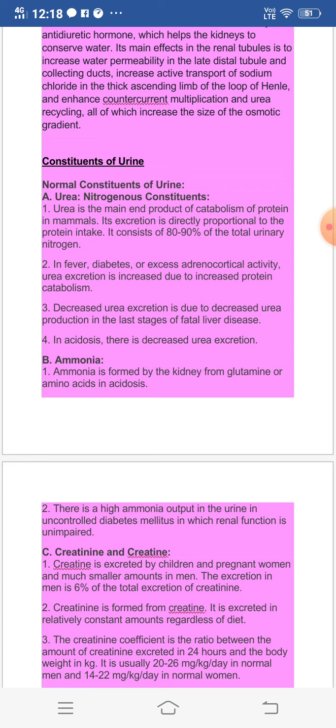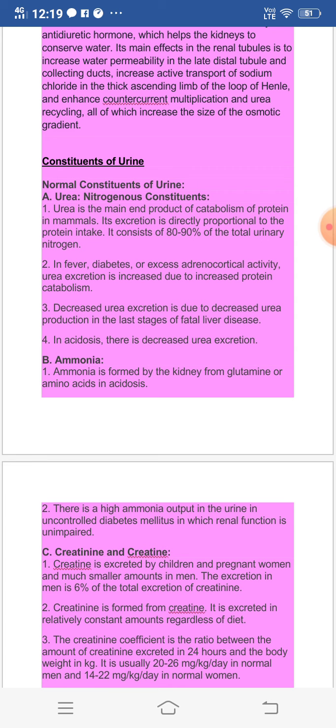Then in fever, diabetes or excess adrenocortical activity, urea excretion is increased due to increased protein catabolism. The decreased urea excretion is due to decreased urea production in the last stages of fatal liver disease. And in acidosis, there is decreased urea excretion.